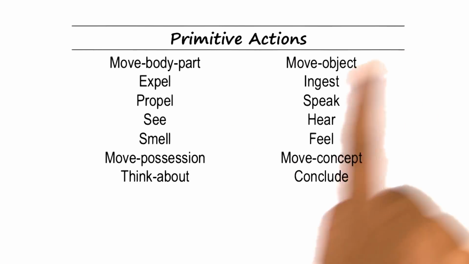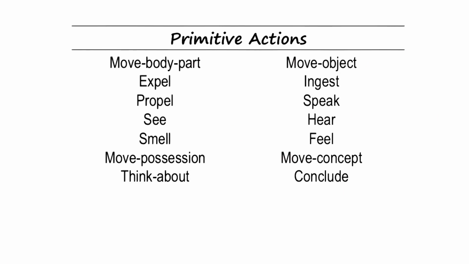Here is a set of 14 primitive actions that Roger Schank proposed quite a while back. Actually, he used different names for these primitive actions. This is a modern interpretation. Let's walk through these 14 actions very quickly.